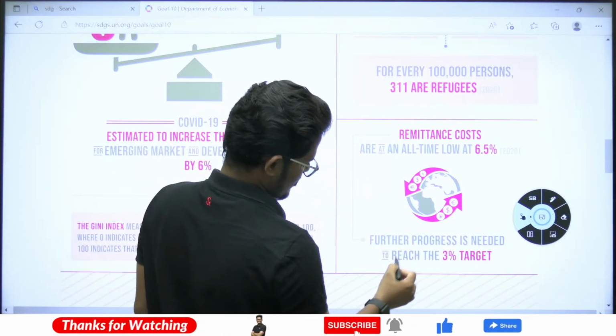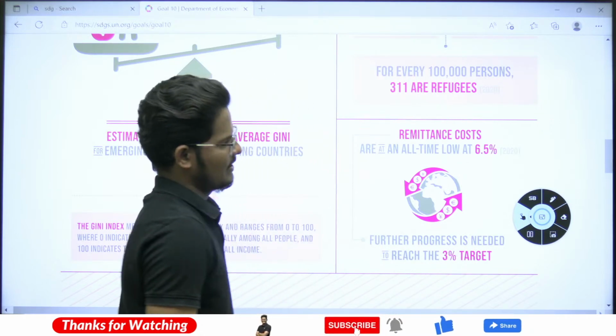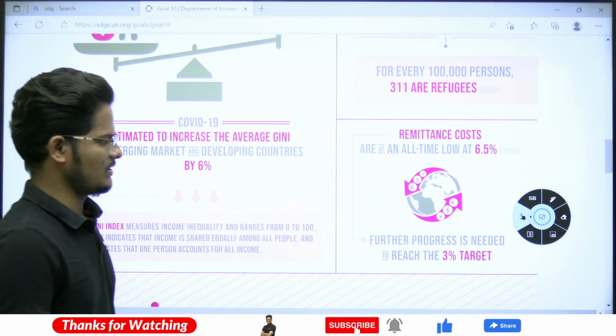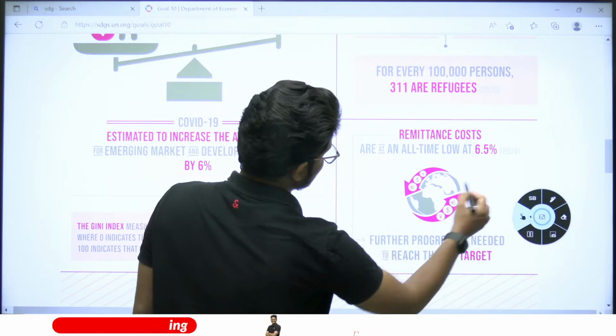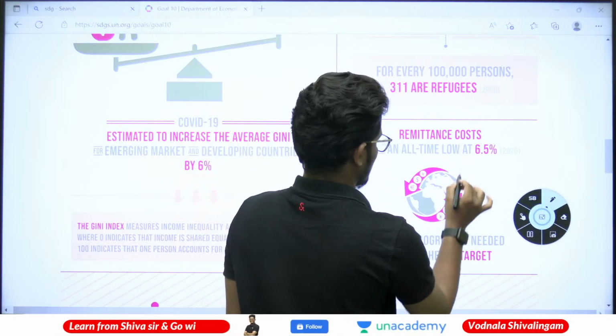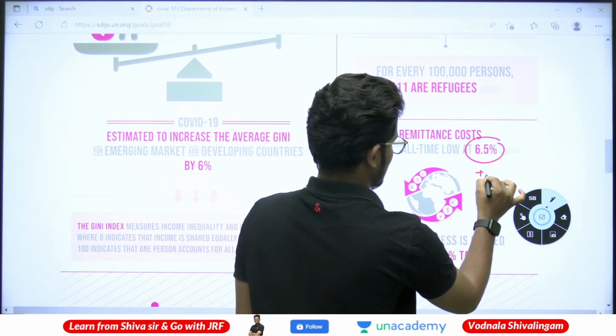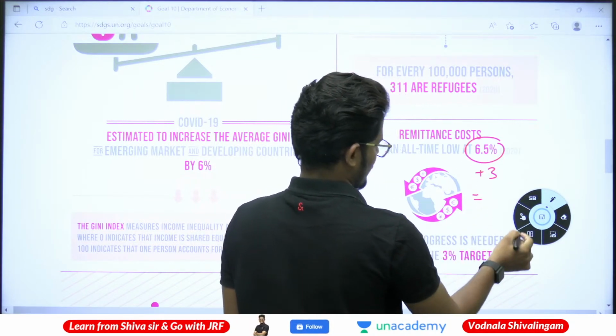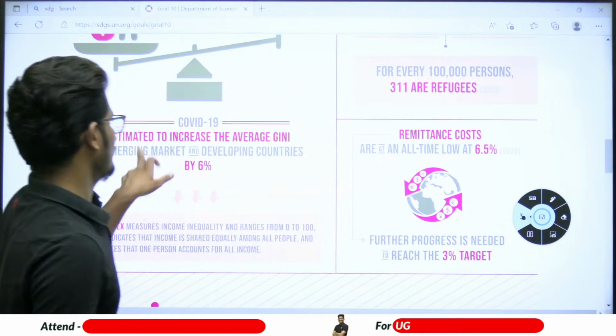Further progress is needed to reach the 3% target. Instead of 6.5%, we need to reduce it to the 3% target.